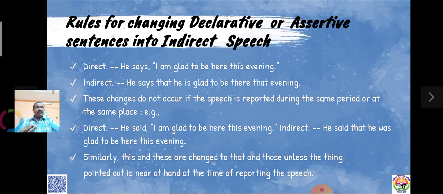"He said, I am glad to be here this evening." He said that he was glad to be here this evening. Suppose it is reported from the same place during the same period of time. Then similarly, this and these are changed into that and those unless the thing pointed out is near at hand at the time of reporting the speech.